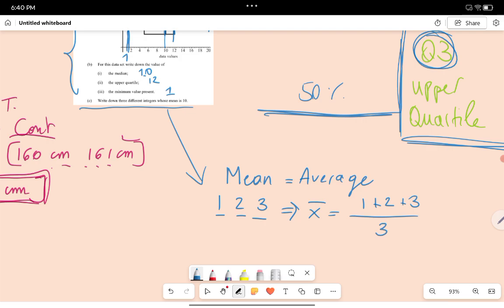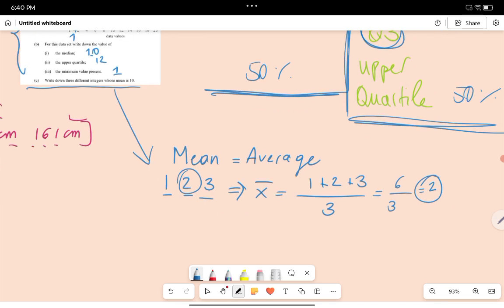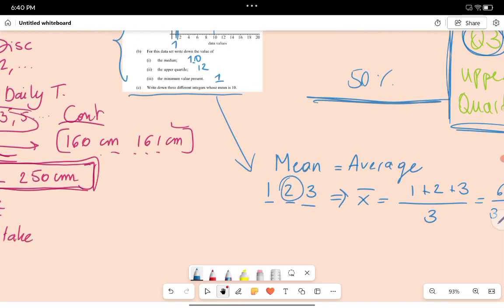So we've got 3 values. That will be 6 divided by 3, so that is 2. So the average number is 2. It's a coincidence that it's the second value. It doesn't have to be, okay?